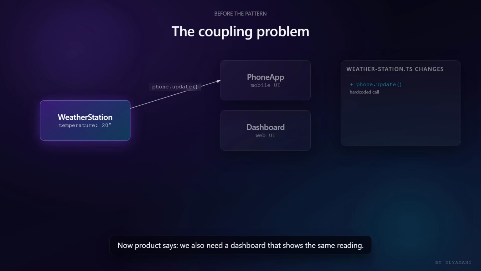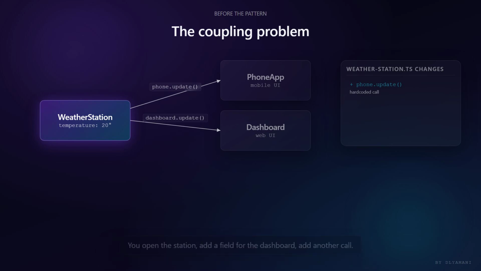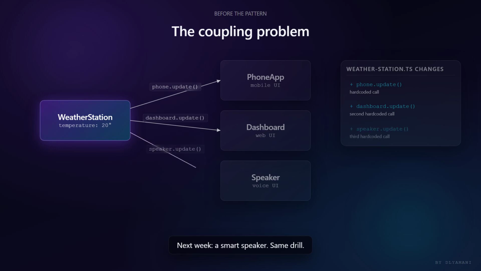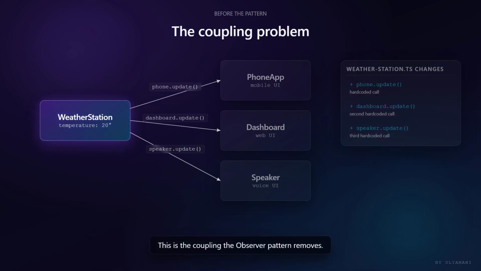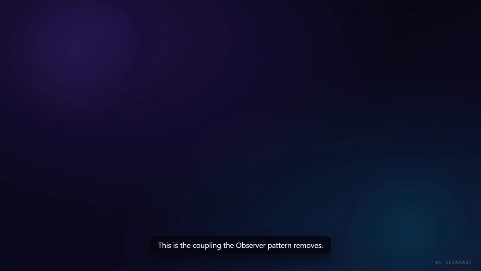Now product says, we also need a dashboard that shows the same reading. You open the station, add a field for the dashboard, add another call. Next week, a smart speaker. Same drill. The weather station now knows about 3 unrelated UI classes it shouldn't care about. Every new listener drags you back into the file that's supposed to read temperature. This is the coupling the observer pattern removes.